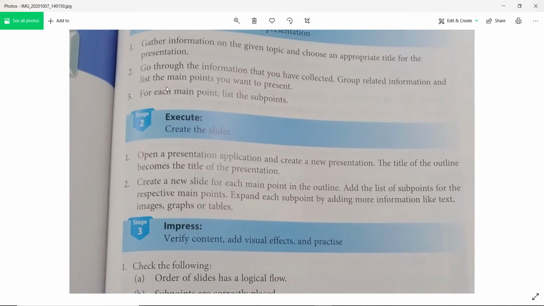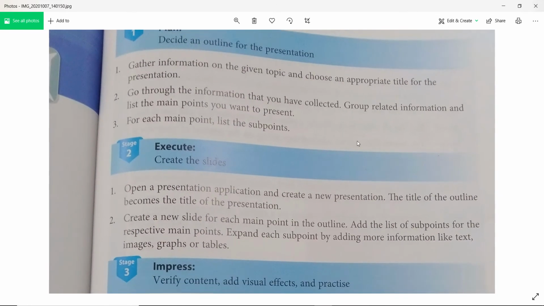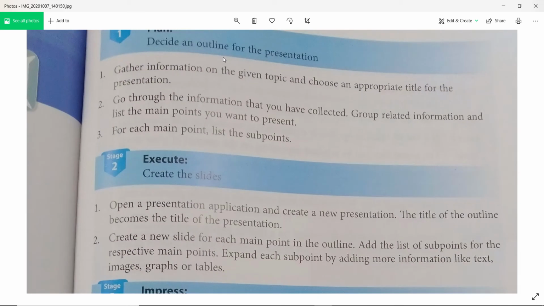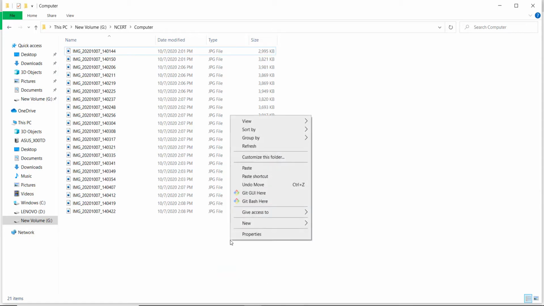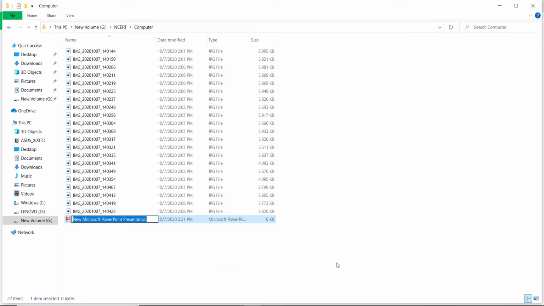Yes. First, what do we need to do to create a presentation? You should remember the first thing: decide an outline for the presentation. So let me show you here. Let me create one presentation file newly. Suppose I am giving a chapter 4 title. So let me open it for you.